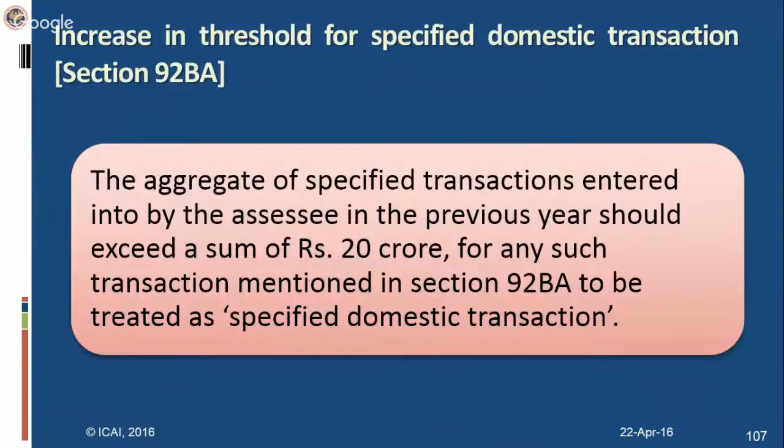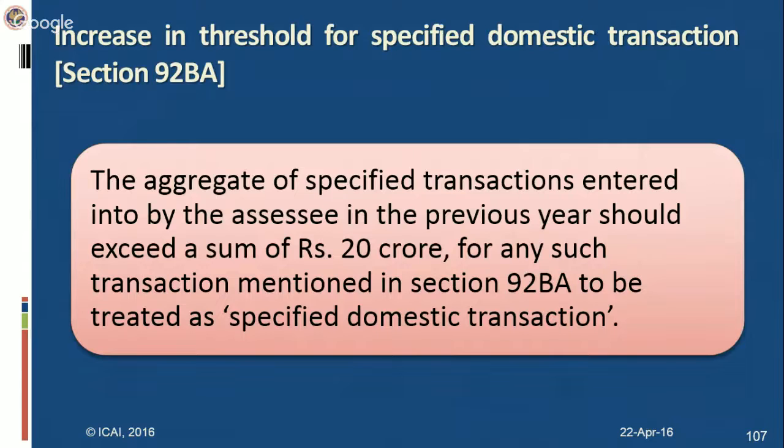Now, transfer pricing provisions have been extended to specified domestic transactions. This was done by the Finance Act 2012 with effect from assessment year 2013-14. And earlier it was in respect of only international transactions. It was extended to specified domestic transactions, where in case of transactions between related parties under 40A, those related party transactions, or in case of a unit which is eligible to claim deduction, say under 80IA, and there's another unit which is not eligible to claim deduction under 80IA, and there's an inter-unit transfer of goods between these two units which don't correspond to the market value.